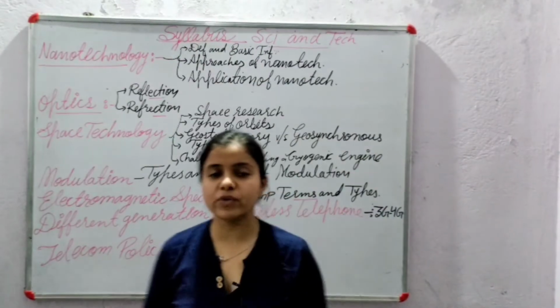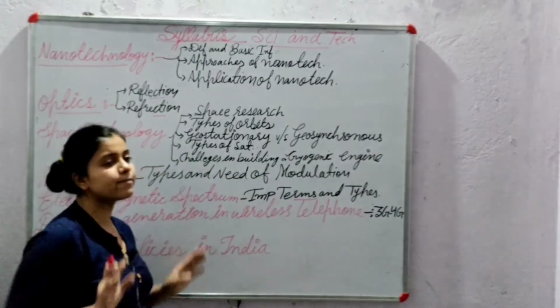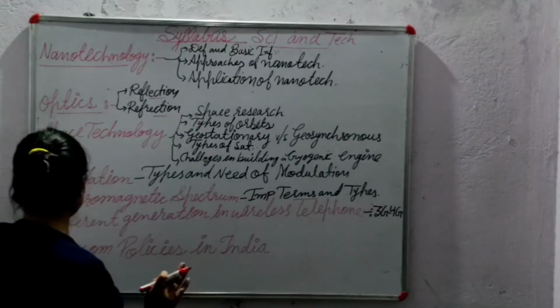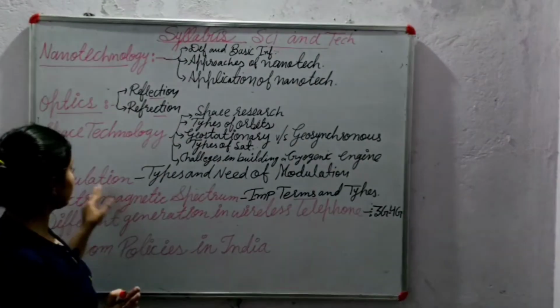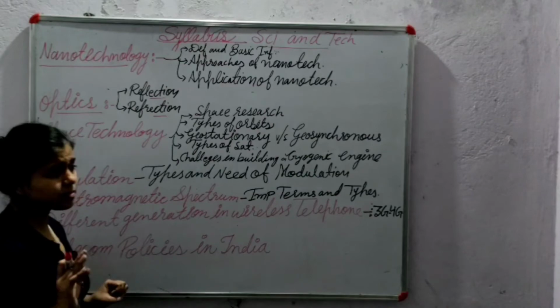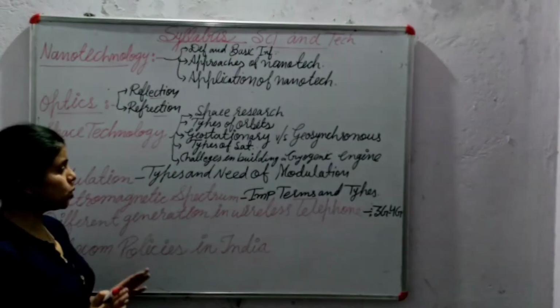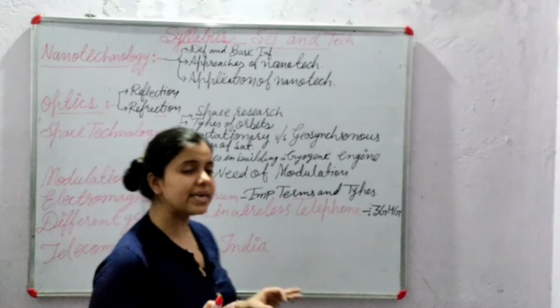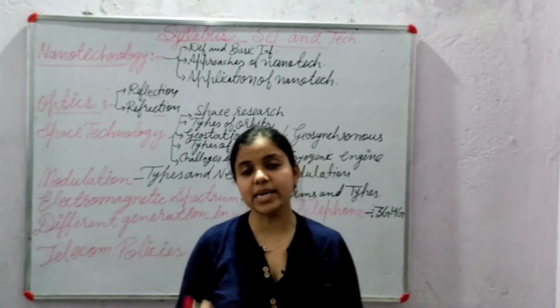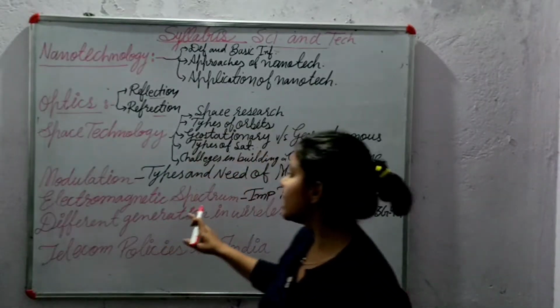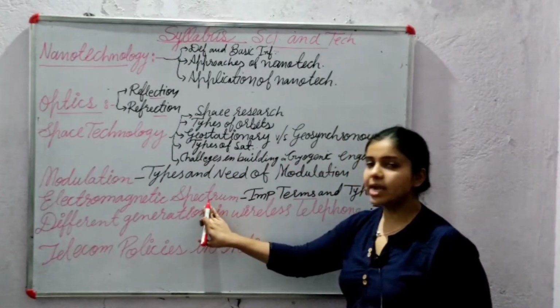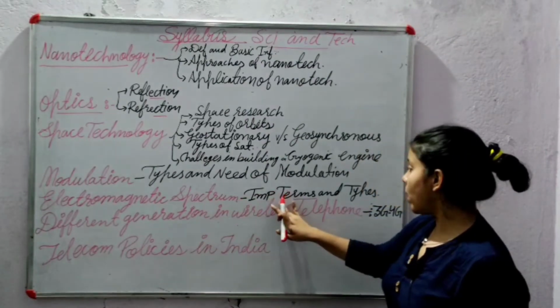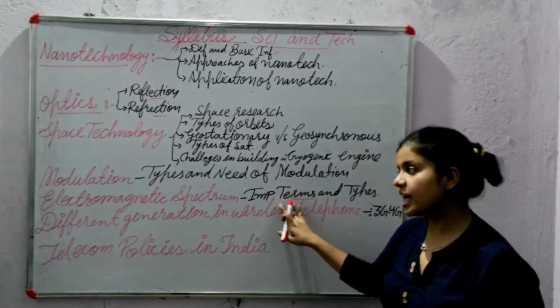That means this kind of engine is facing so many problems. We have to learn the challenges in it. Next is modulation. In this we have to learn only how many types are there and why it is needed. The next is the electromagnetic spectrum. In this we have to learn important terms and types.